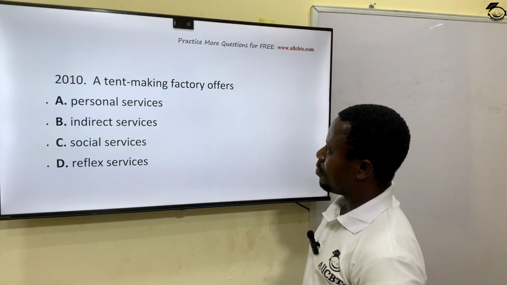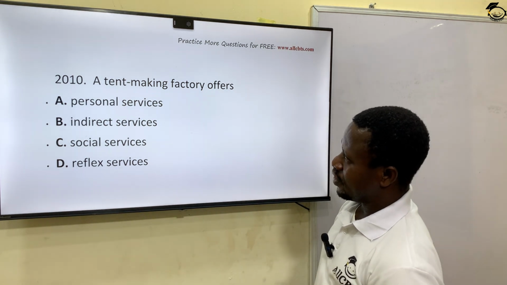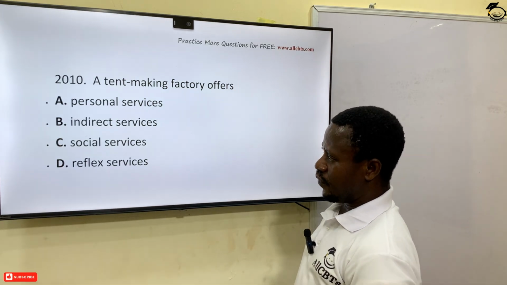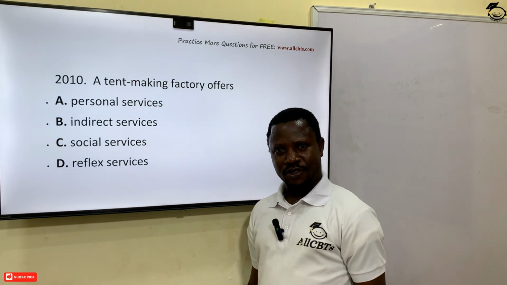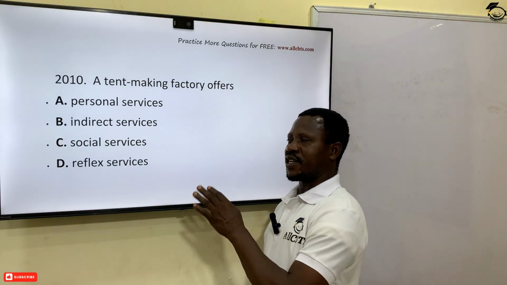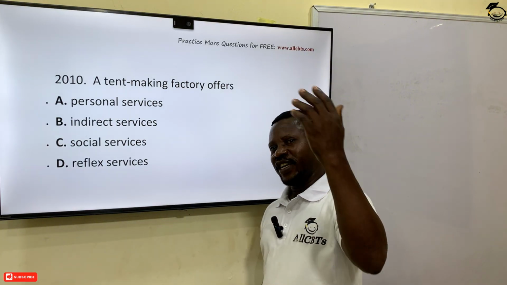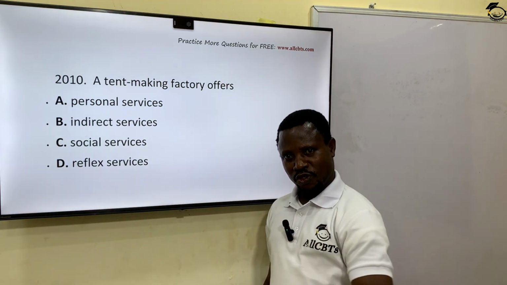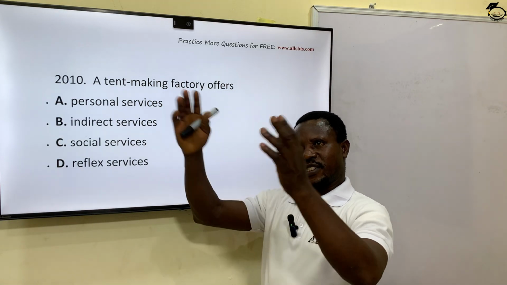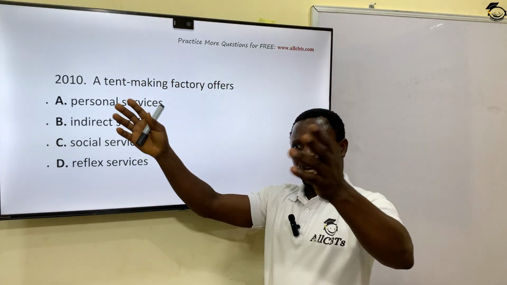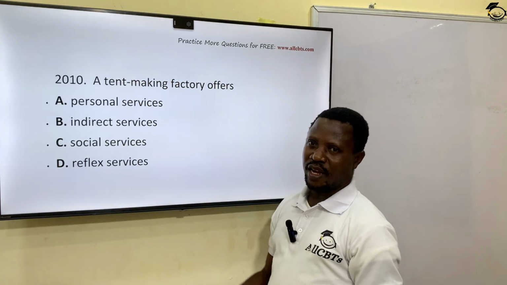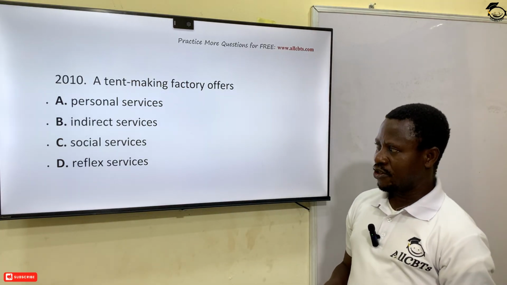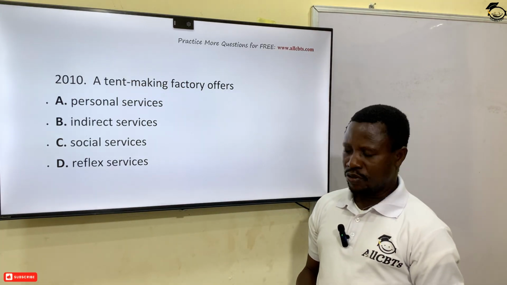A tent making factory offers personal services, indirect services, social services, or reference services. Services could be direct, it could also be what? Indirect. In this case, when a tent is being made for you, it's an indirect service. All right? It's different from when you enjoy something directly by yourself. It's an indirect service provided for you. You can use it now, you can use it later. A tent maker, an umbrella maker, all those things are indirect services that you enjoy anytime you need them.